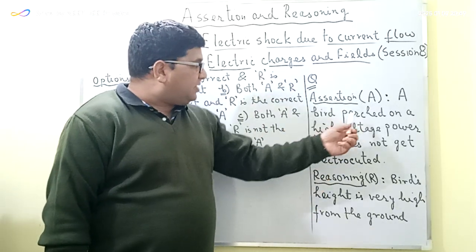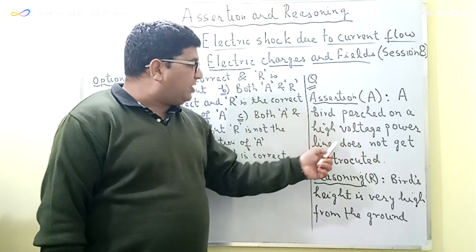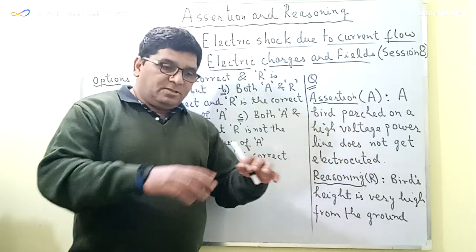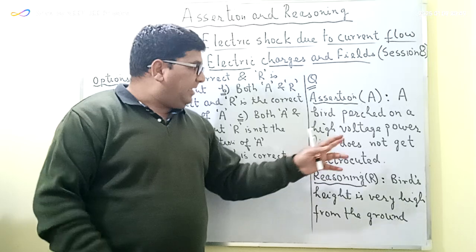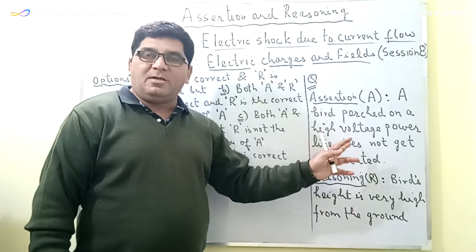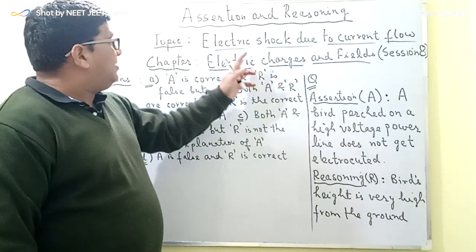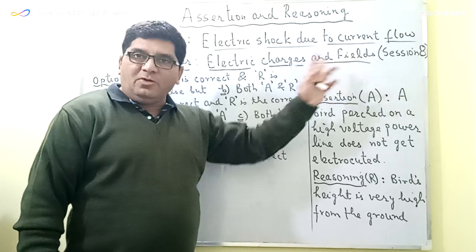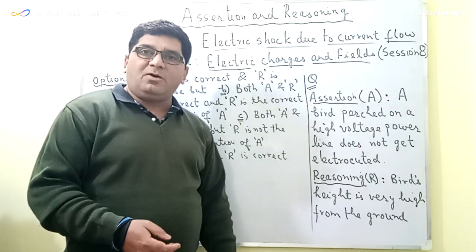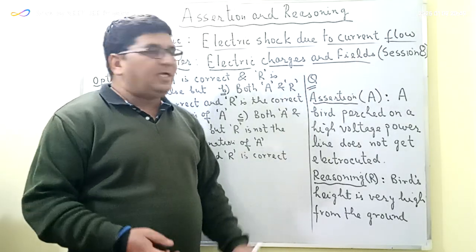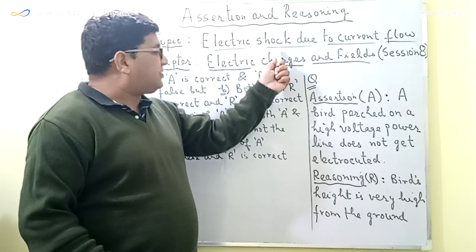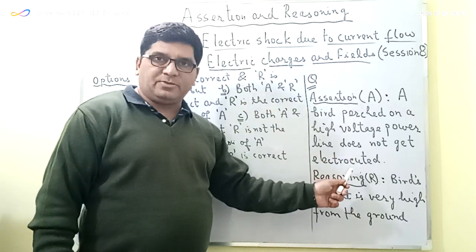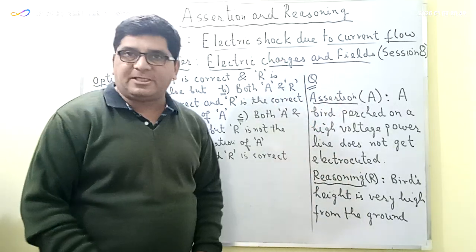Now here a bird is sitting on a high voltage power line. So the entire body of the bird is at the same potential, and because of that the current will not flow through the body of that bird, and it will not experience the electric shock or get electrocuted. So this assertion is correct.